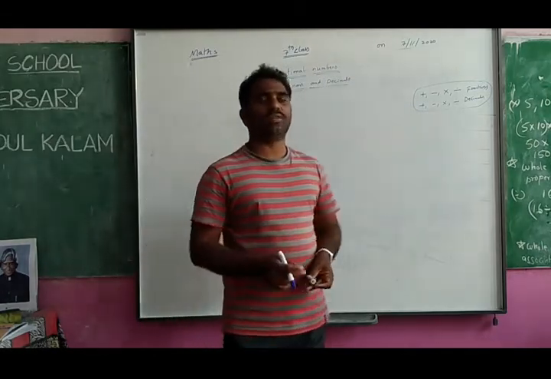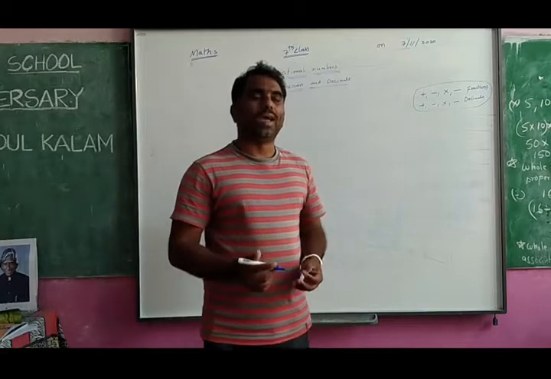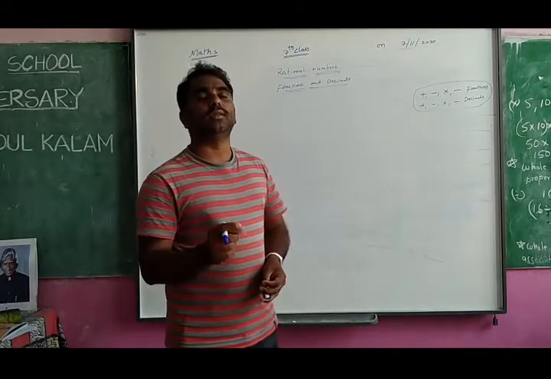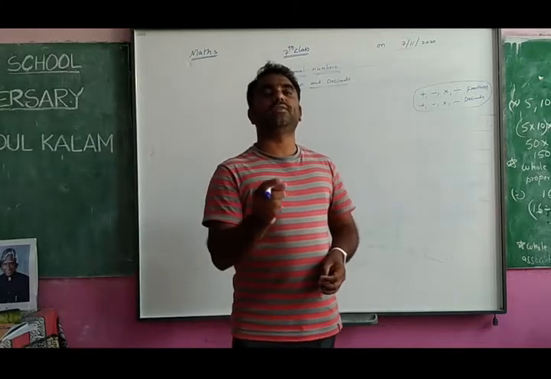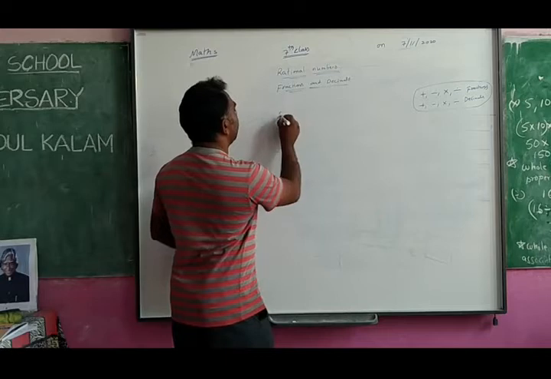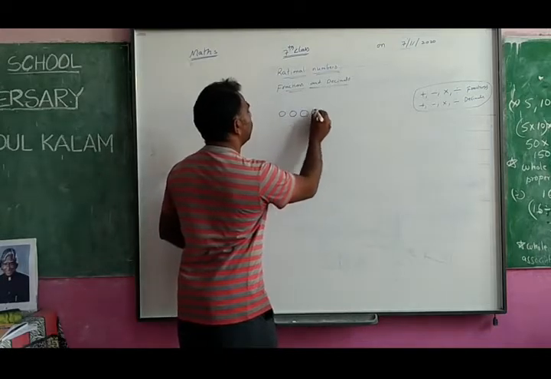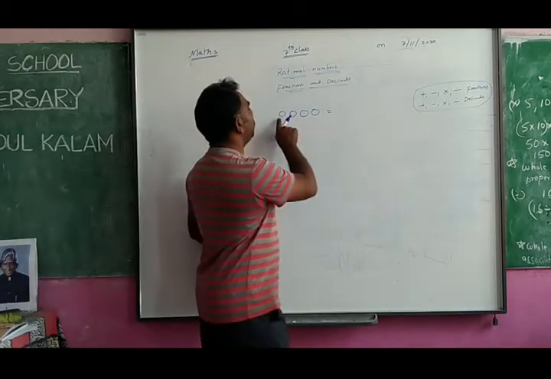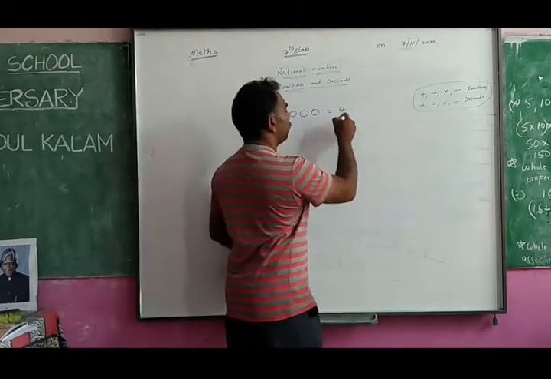In last year only we said that when we denote a part of a thing, then compulsorily a decimal or fraction will appear. When you are counting how many apples or how many marbles there are, you can count and say 1, 2, 3, 4.